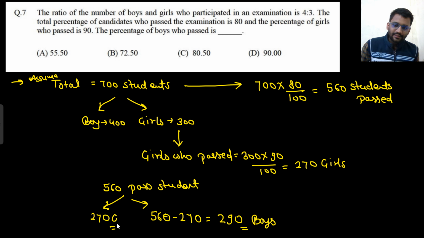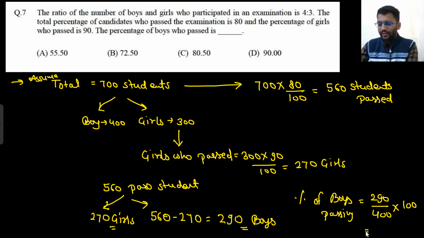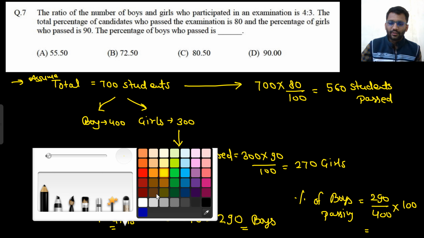290 boys passed. So the percentage of boys who passed is the percentage from boys only. So out of 400, 290 boys passed. So the percentage of boys passing, out of 400 only 290 passed, right? So the answer would be 29 by 4, so 72.50%.